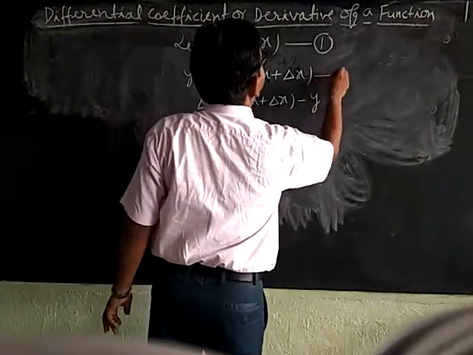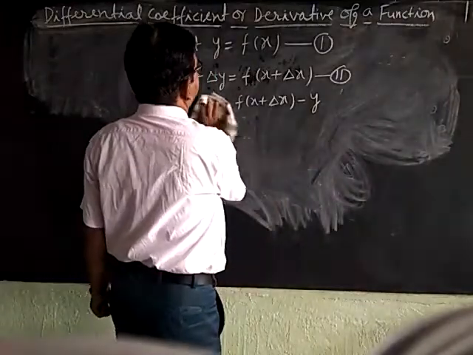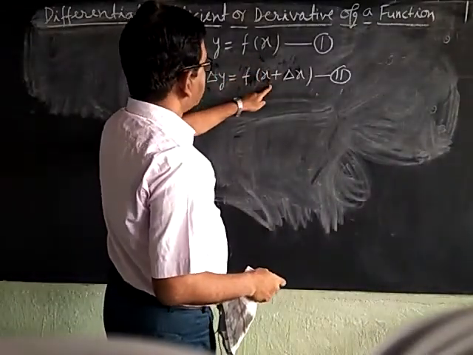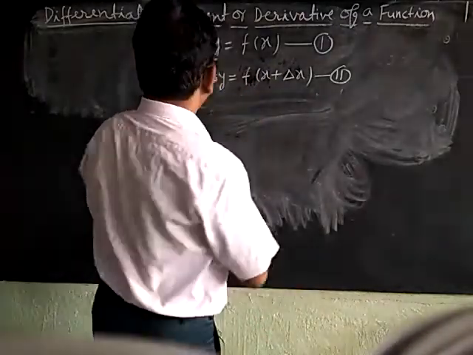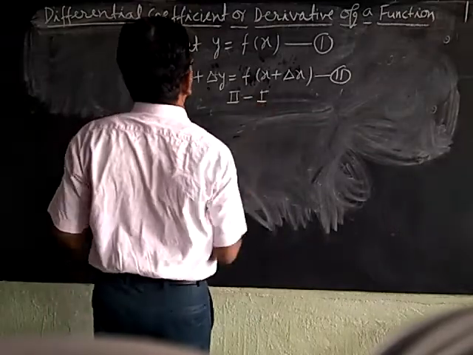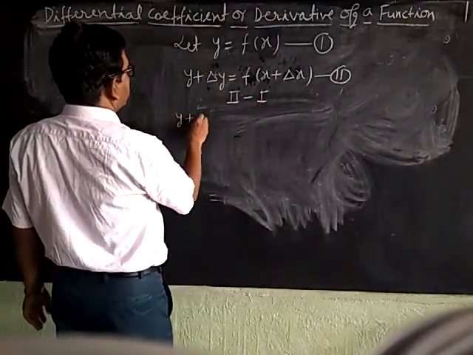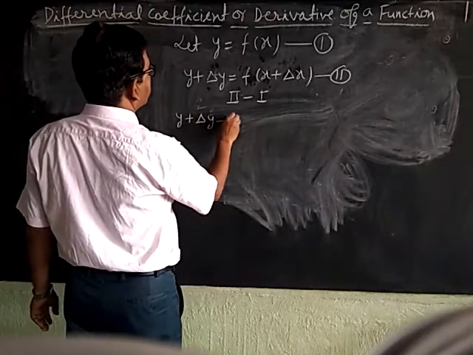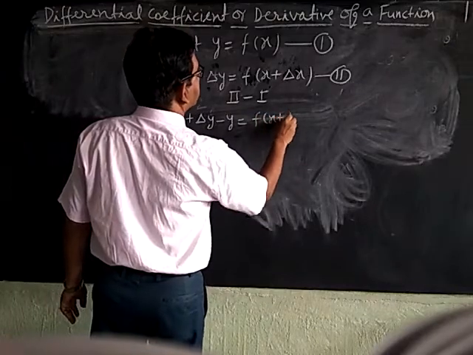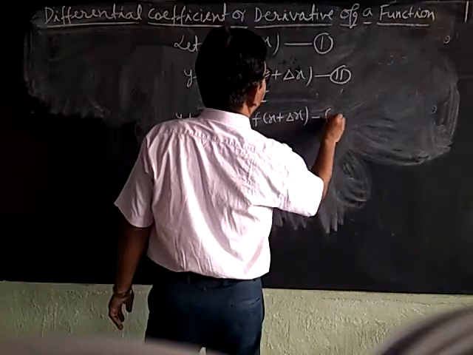Suppose this is my second equation. Now we will subtract equation first from equation second, that is second minus first. Then it becomes y plus delta y minus y is equal to f(x plus delta x) minus f(x).